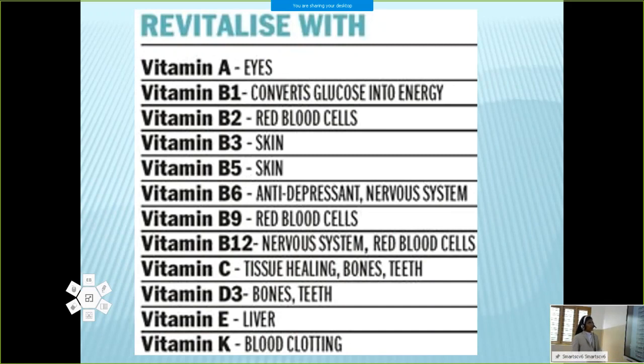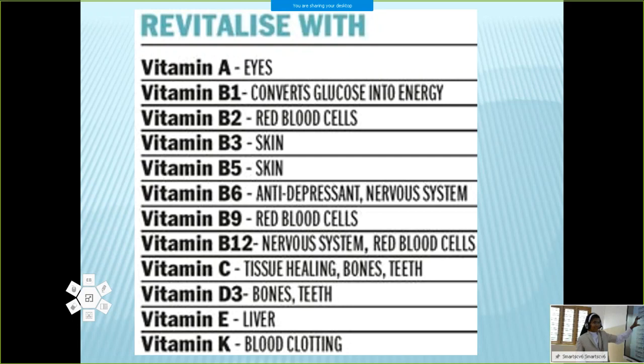So have a look at this chart. Vitamin A is important for eyes. No need to learn this chart by heart; I included it to give more information. Vitamin B1 converts glucose into energy. Vitamin B2 is important for red blood cells or hemoglobin. Vitamin B3 is important for skin. Vitamin B5 is also important for skin.